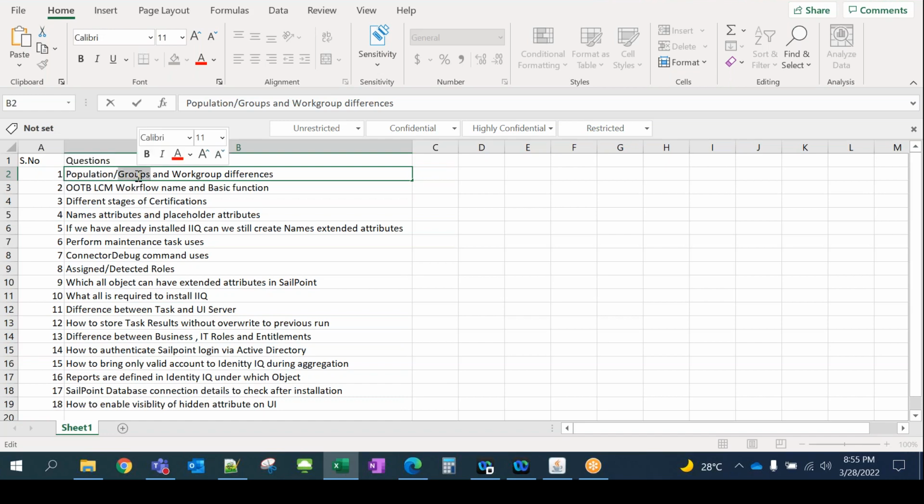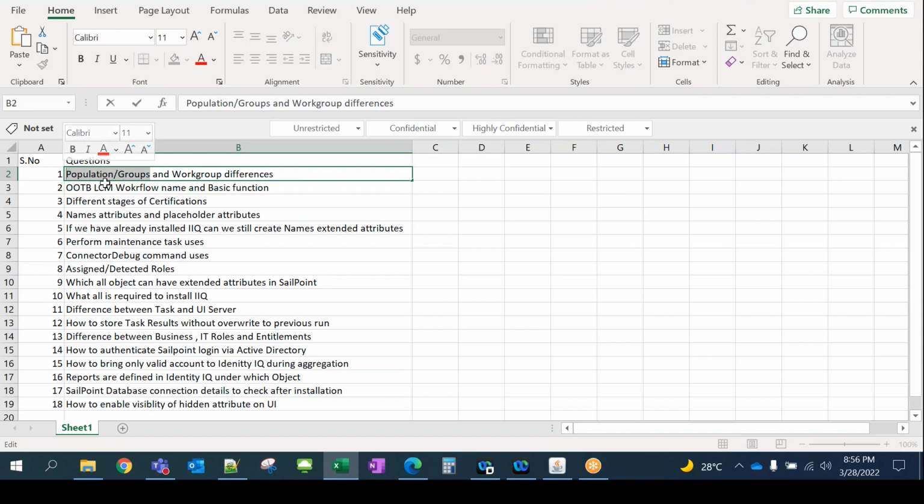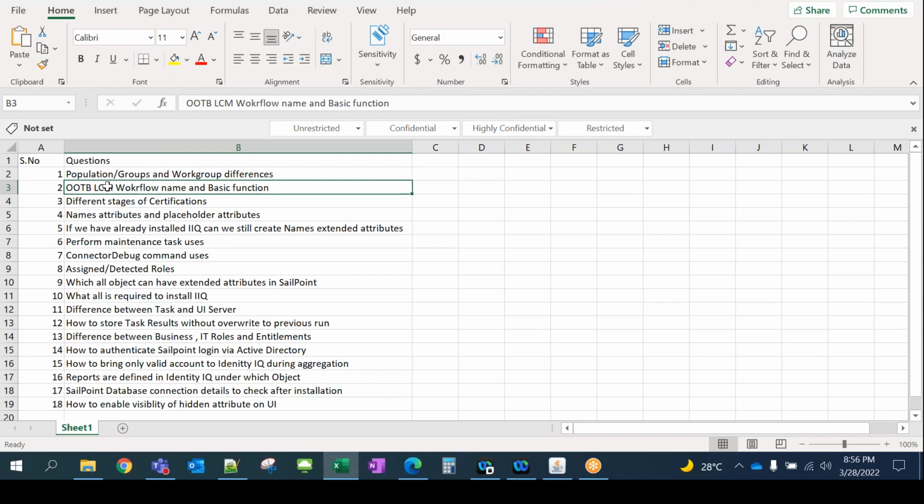I gave the example of location: based on location, we want to create a group. So location is the only attribute for a group, but a population has more than one attribute, location as well as department. That's the main difference between these two. Although I gave you a very detailed difference, this is the high level you can explain in an interview. People will be satisfied with that answer.